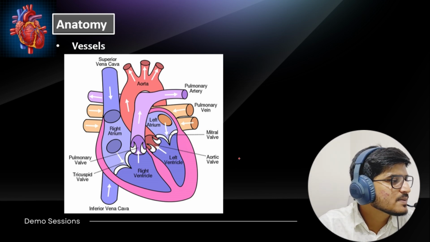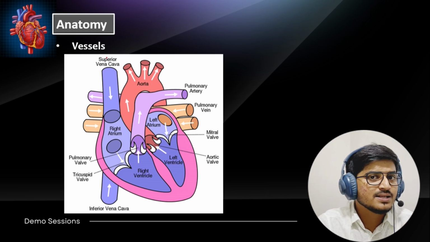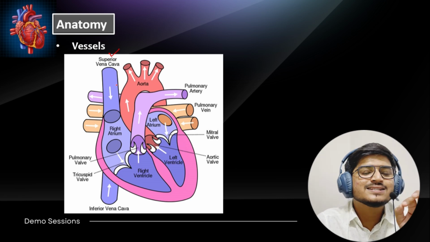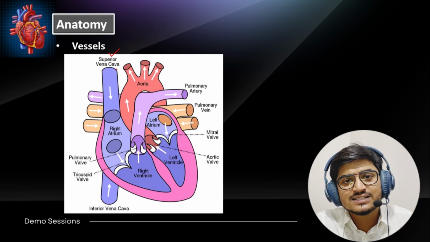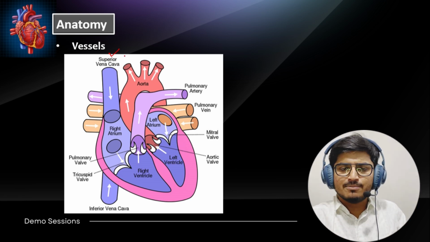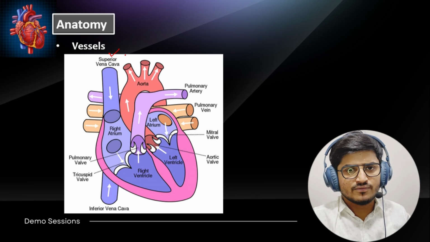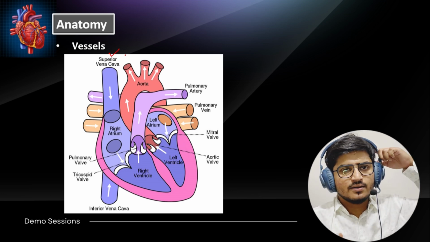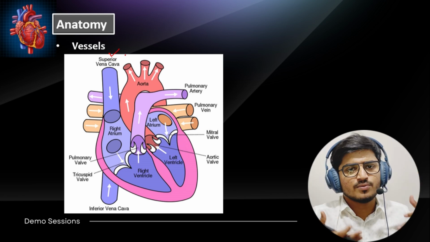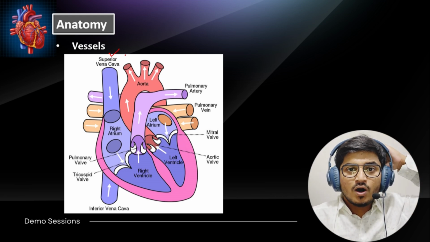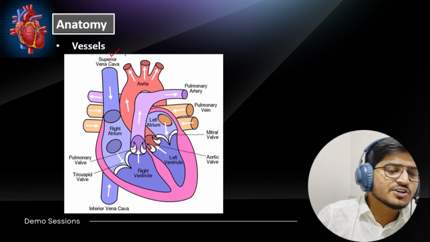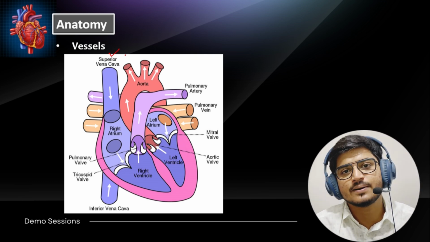Just understand this, there is a superior vena cava. I'm just telling you a little function of the superior vena cava. It is responsible for bringing the deoxygenated blood from the upper part of the body, from the chest and the brain, the neck, the upper trunk of our body. So from this, all the deoxygenated blood will be brought to the right atrium of the heart through the superior vena cava.